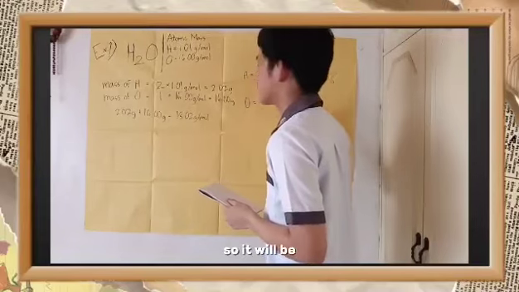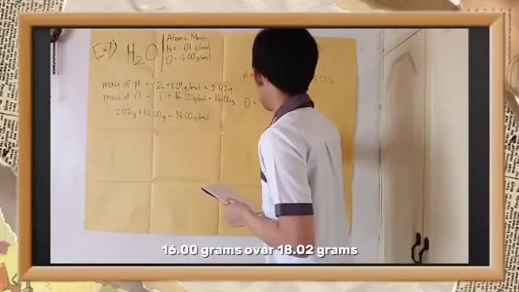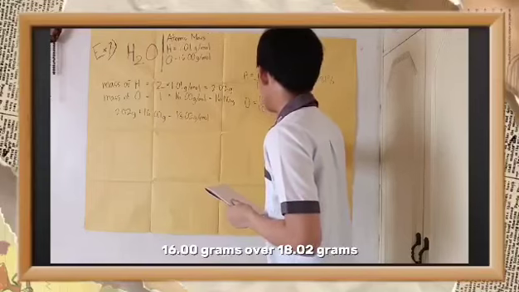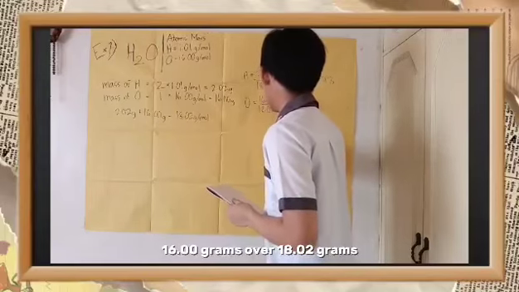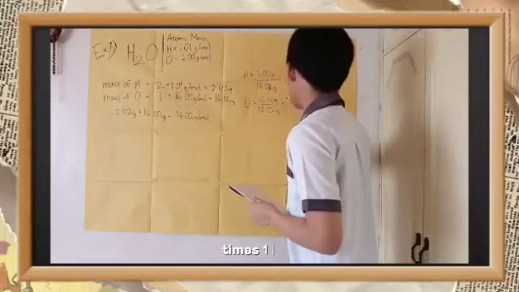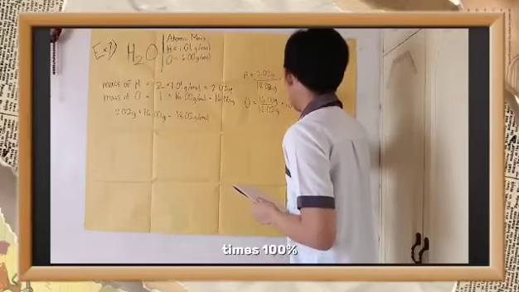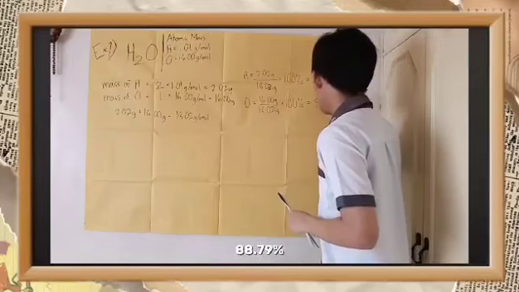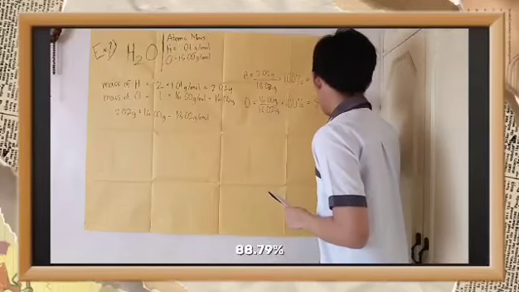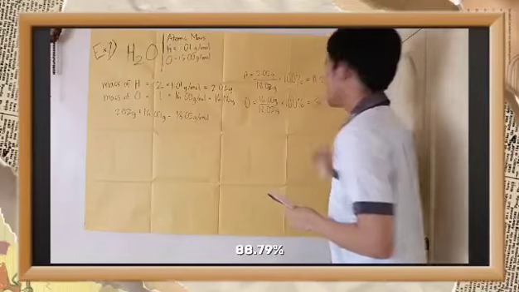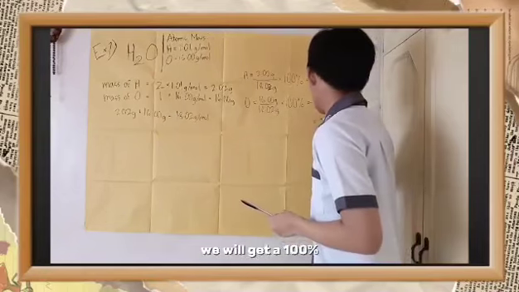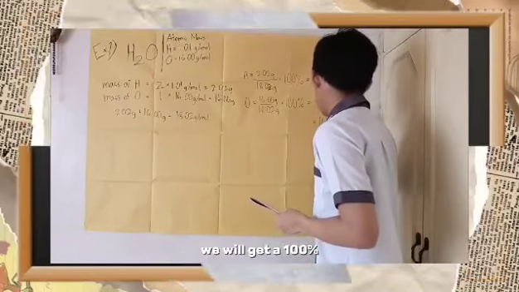Now for the percent composition of oxygen. So it will be 16 grams over 18.02 grams times 100%. This equals 88.79%. By adding both of the percent compositions, we will get 100%.